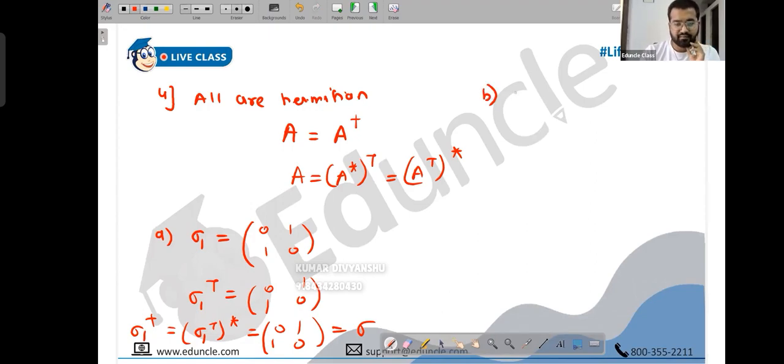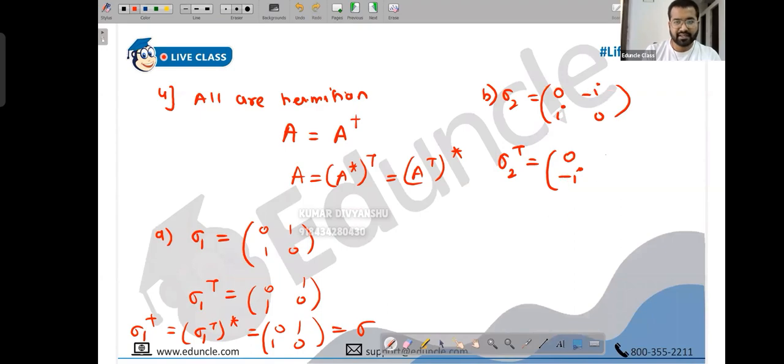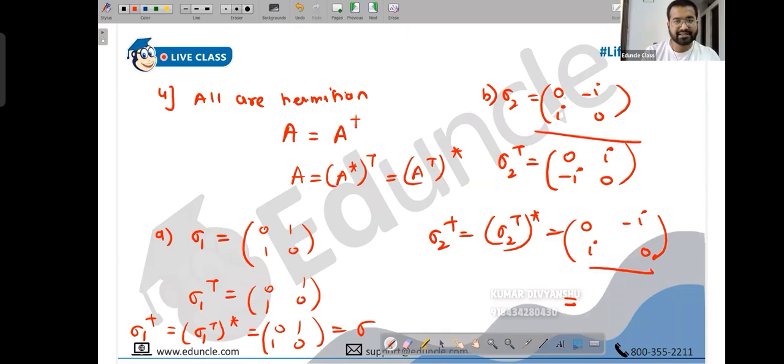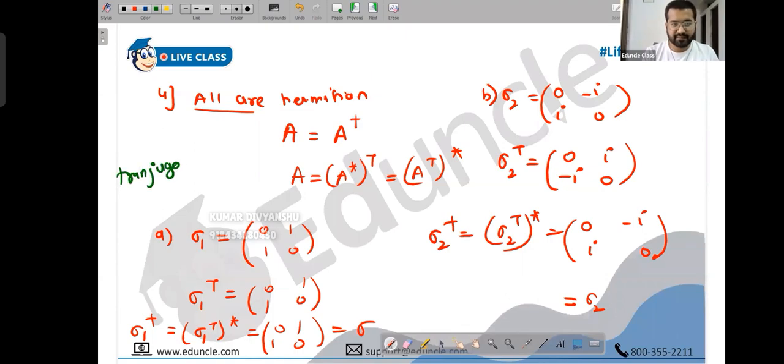Similarly, check for sigma 2, which is 0, minus i, i, 0. Let's calculate the transpose: rows become columns. Now the conjugate: conjugate of 0 is 0, conjugate of i is minus i, conjugate of minus i is i, conjugate of 0 is 0. This is sigma 2 dagger, the conjugate of the transpose, and it is nothing but the original matrix. So sigma 2 dagger is equal to sigma 2. Absolutely Hermitian. Similarly, you can check for sigma 3. All are Hermitian. By the way, transpose of conjugate is also known as tranjugate. It is an official word, the meaning of which is dagger basically.